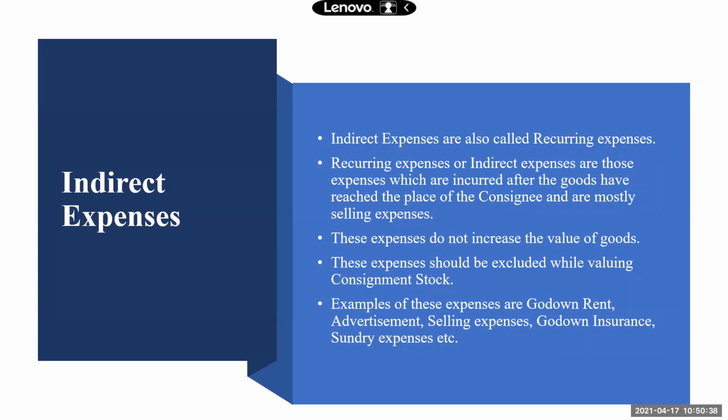Remember, there is a difference between godown insurance and insurance in transit. Insurance in transit is something which the consignor has incurred while he is transporting the goods, which is a direct expense. Godown insurance is an expense which the consignee has incurred after the goods have reached his godown. So that is an indirect expense. So did you understand the difference between direct and indirect expenses?